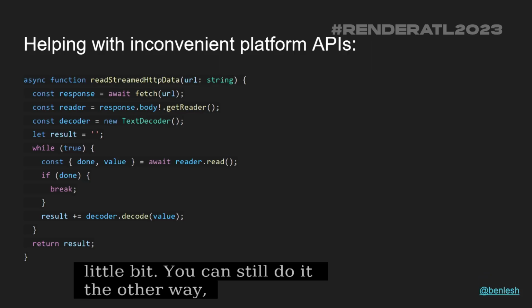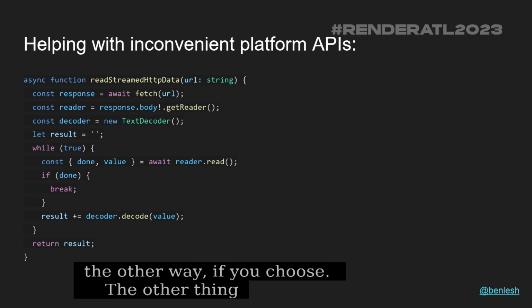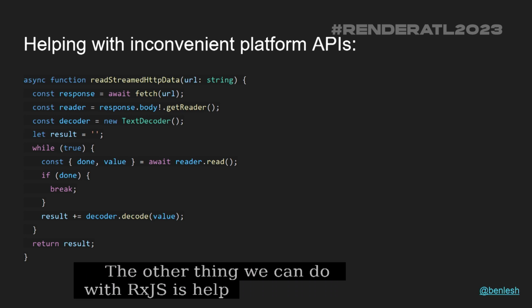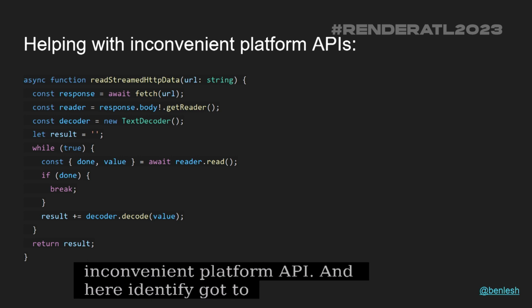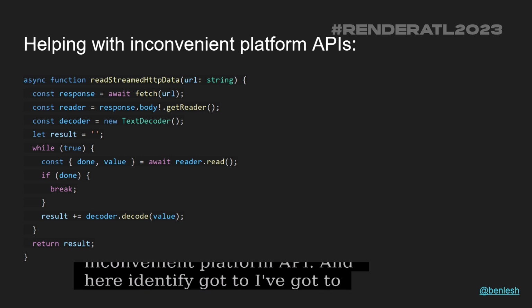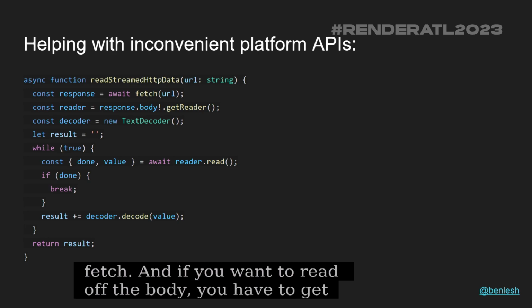You can, of course, still do it the other way if you choose. All right, so the other thing that we can do with RxJS is also help with inconvenient platform APIs. So here I've got a fetch, and with fetch, if you want to read the binary data off the body, you have to get a reader from it, and you get like a text decoder, and then there's this read method that you have to await, and then you get it done in a value. It's super inconvenient to deal with this sort of thing.